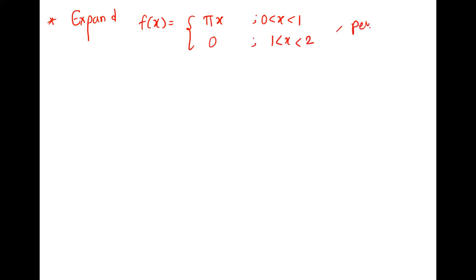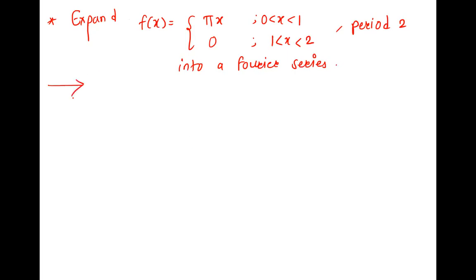So it is like pi, but just with a single modification, that is the angle. Angle is n pi x by pi. Write the question. Expand f of x is equal to pi x in 0 to 1 and 0 in 1 to 2, period 2, into a Fourier series.